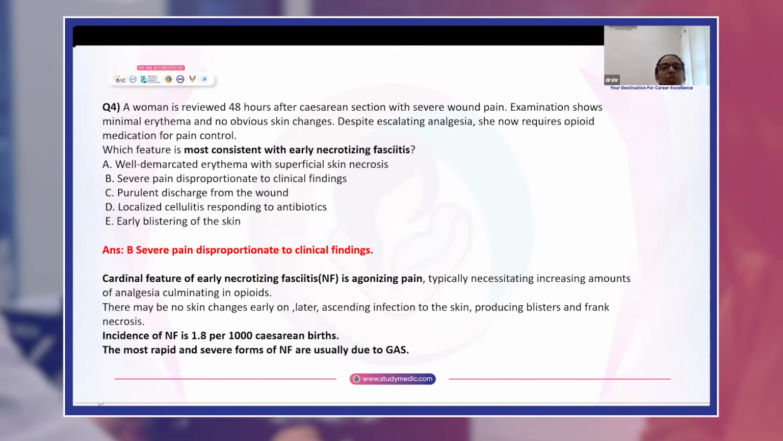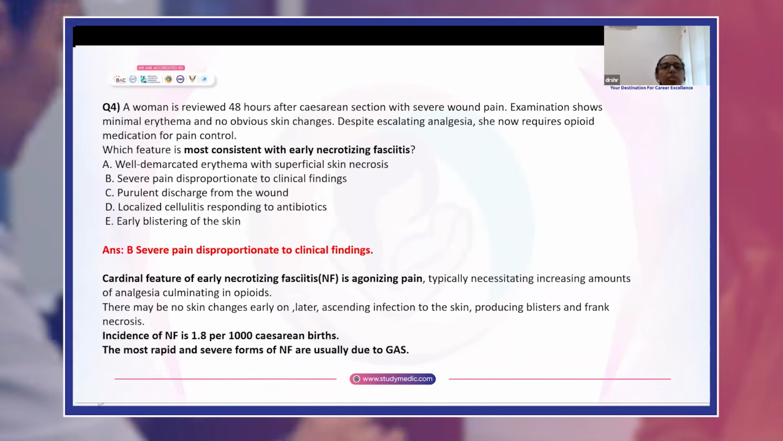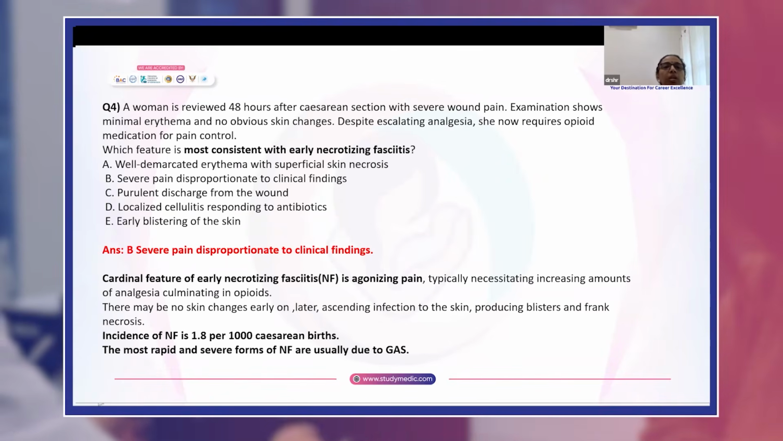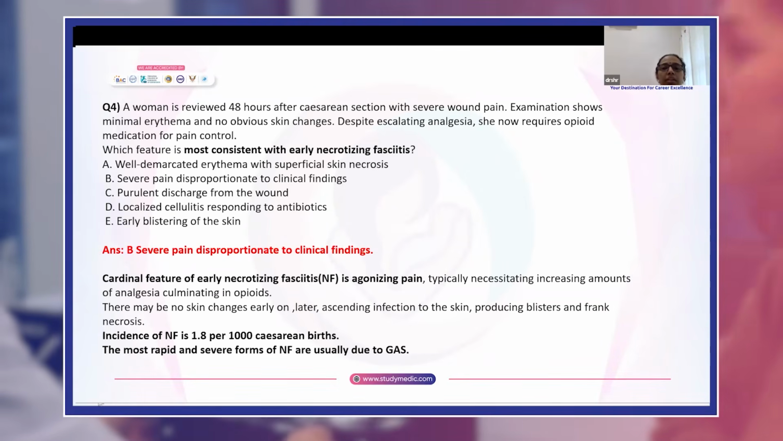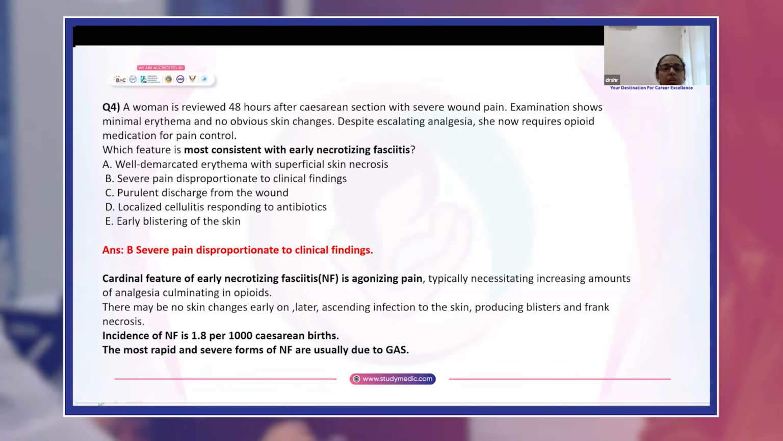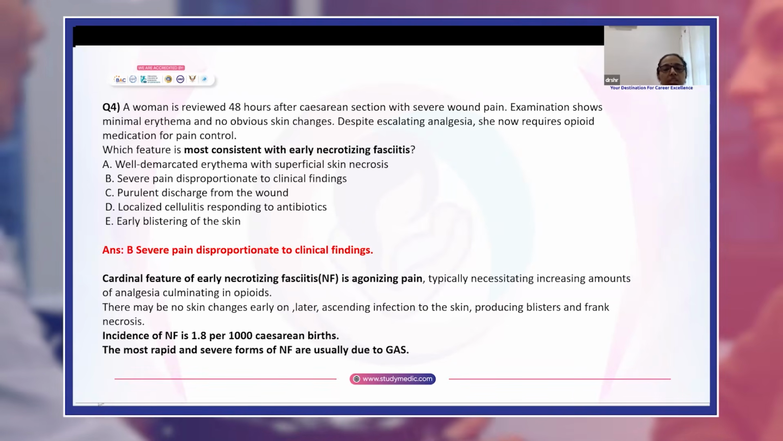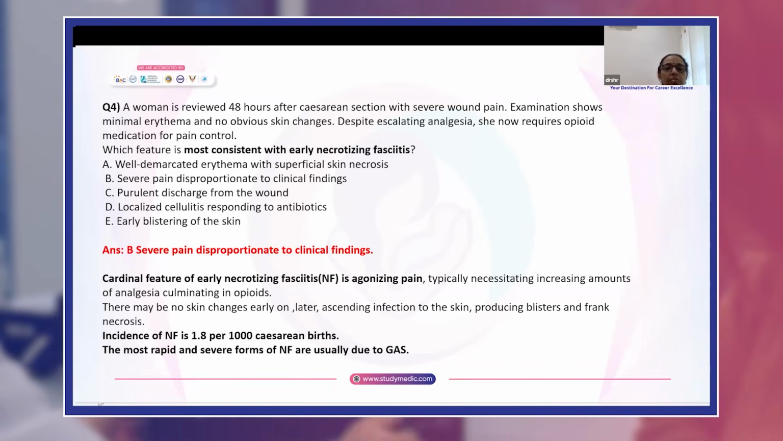Coming to question 4, a woman is reviewed 48 hours after cesarean section with severe wound pain. Examination shows minimal erythema, no obvious skin changes. Despite escalating analgesia, she now requires opioid medication for pain control. Which feature is most consistent with early necrotizing fasciitis? Answer is B, severe pain disproportionate to the clinical findings.